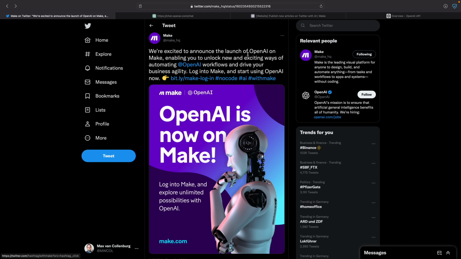So Make just announced on Twitter that they are excited to announce the launch of OpenAI on Make. And I think this is very, very cool. I've been playing around with OpenAI for a few weeks now, and honestly, I'm really blown away with what is